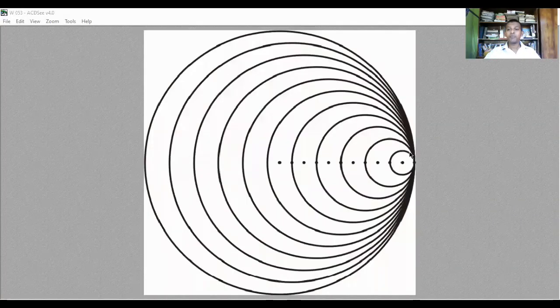Now what happens if the speed of source is exactly the same as the speed of sound? Then the wave pulses can be seen as this. Now all those are the centers of the circles. Now each circle is centered on one of these positions. Then you can understand how it happens. Now source is moving in this direction. Then in front of the source, all the wavefronts are bunched up.